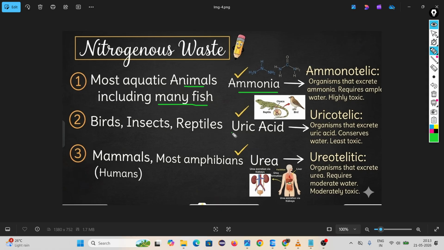Birds, insects, reptiles have uric acid. Mammals have urea. Animals releasing nitrogenous waste as ammonia are called ammonotelic, uric acid, uricotelic, and urea, ureotelic.